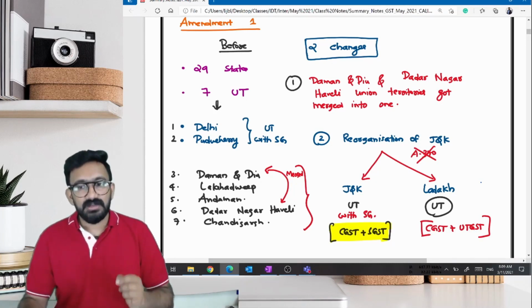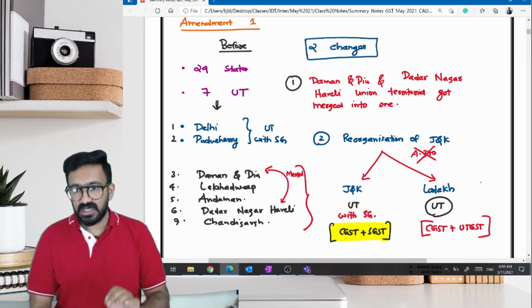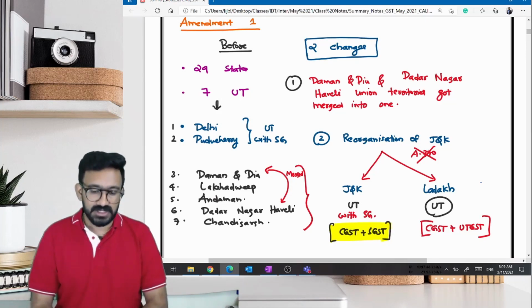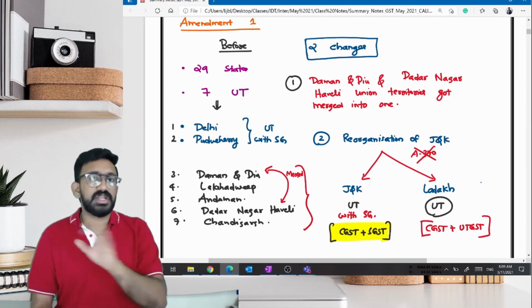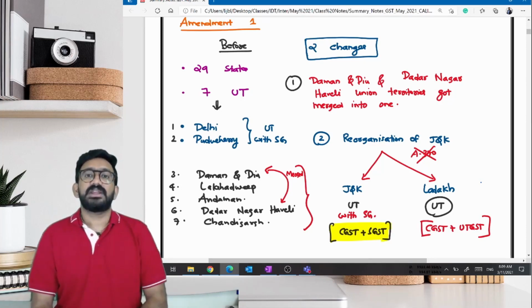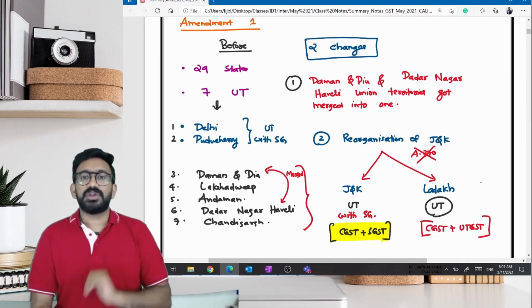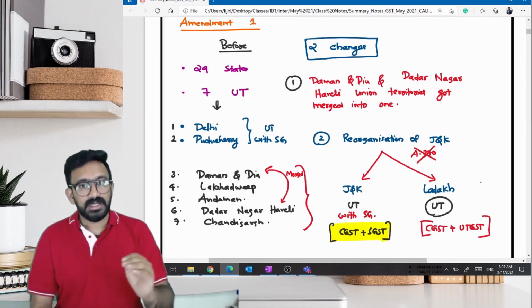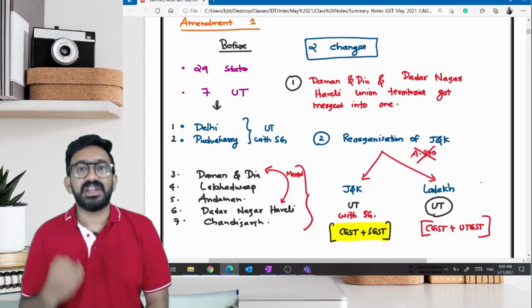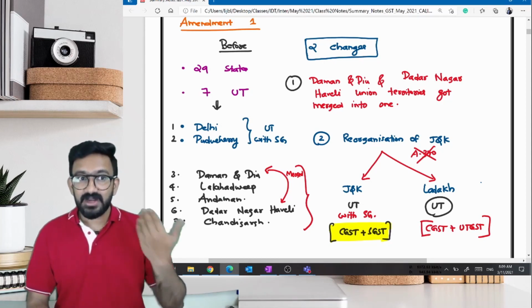For a state government, to collect taxes, they have something called the Legislative Assembly, through which they will pass an act called the SGST Act. In Delhi and Pondicherry, even though they are union territories, they have a Legislative Assembly. So their bigger advantage comes in.